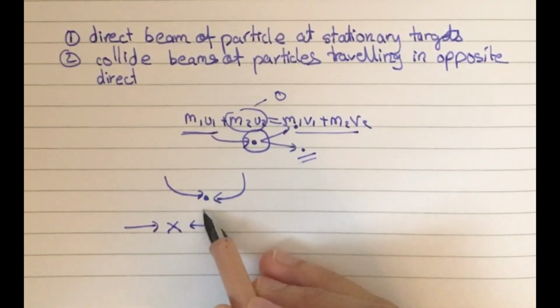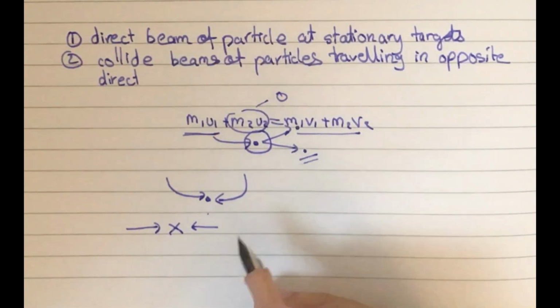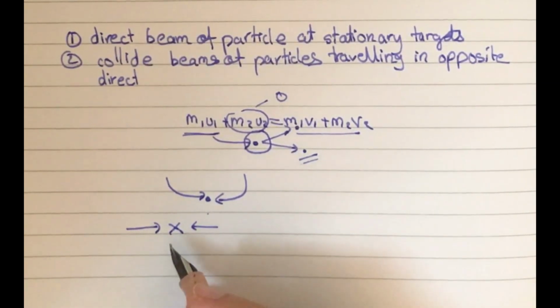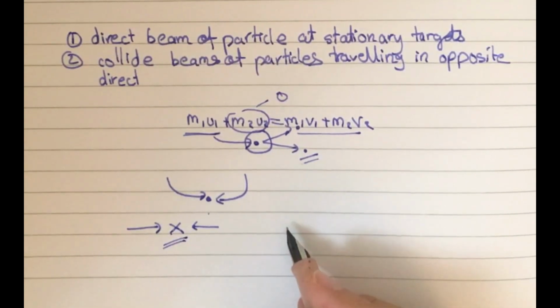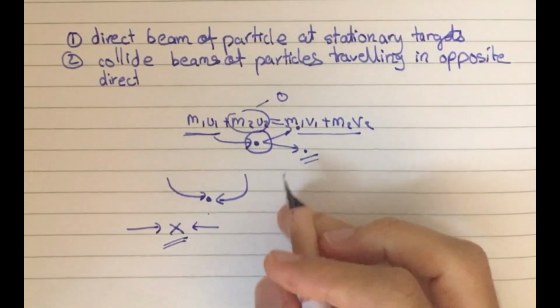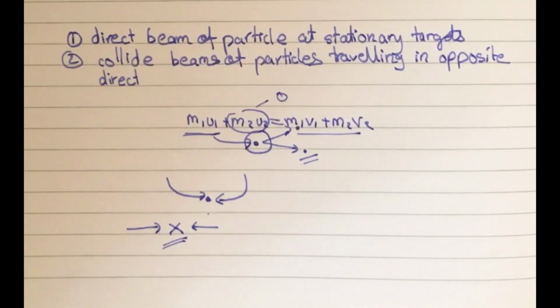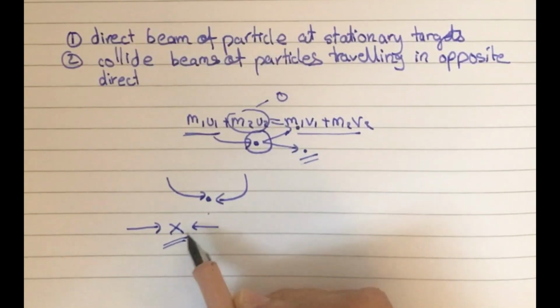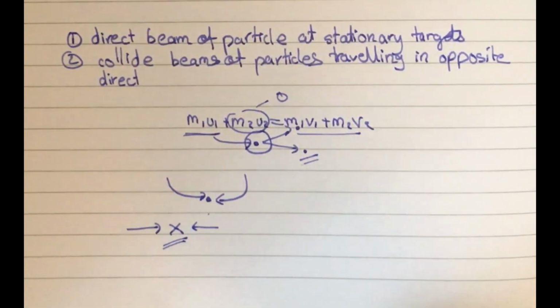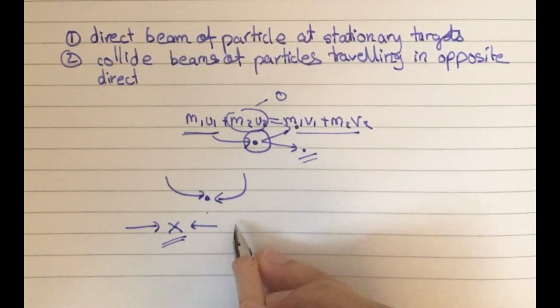While in the second case, they both cancel out each other. So they won't have any momentum before, because they're canceling out each other, so their momentum after has to be also zero. Not exactly zero, but it should be very small, they might not fully cancel out. I don't know if they cancel out fully or not, because I don't know their energy, their speed, at what speed they're colliding. So I can say they might be close to canceling out, so they have very little kinetic energy, because now they're closest to zero.